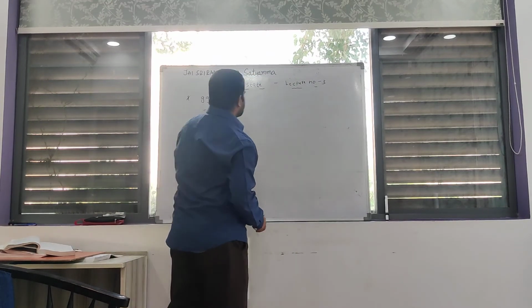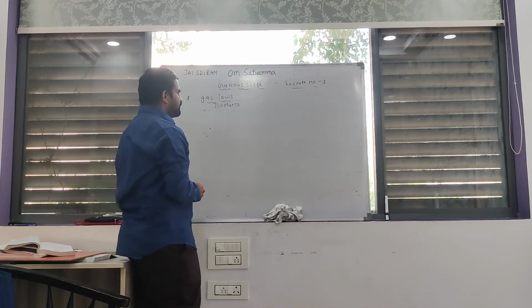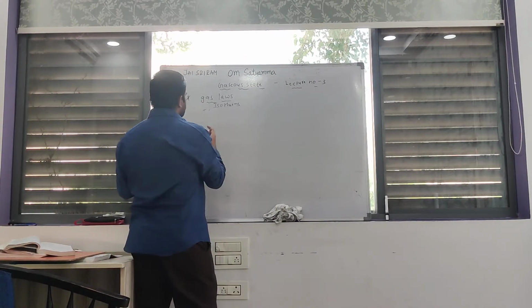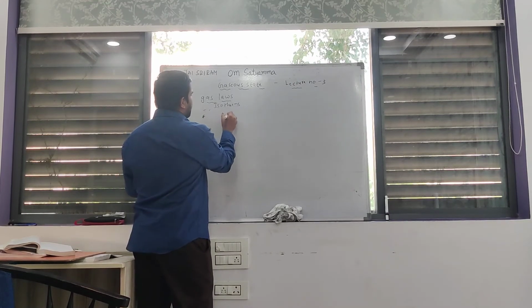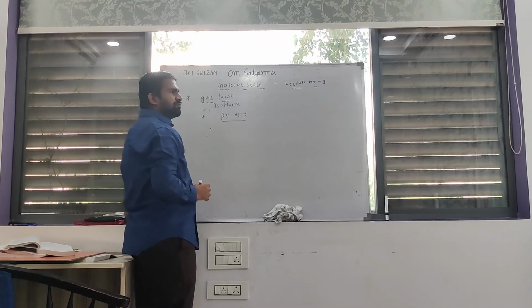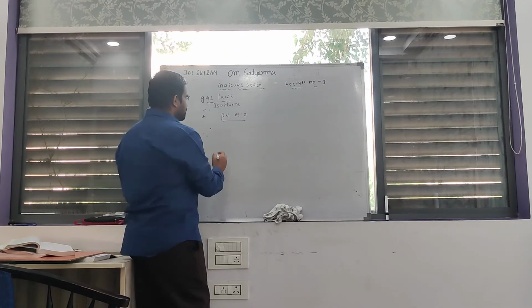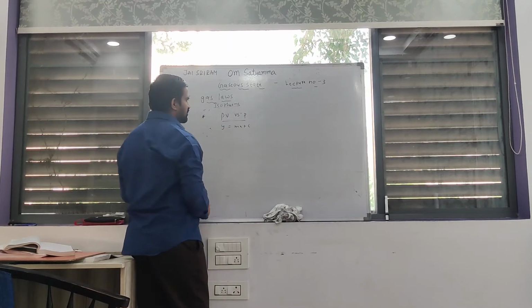I can also draw another graph, that is PV versus P. This is also y equals mx plus c.